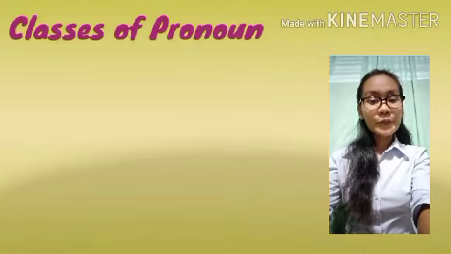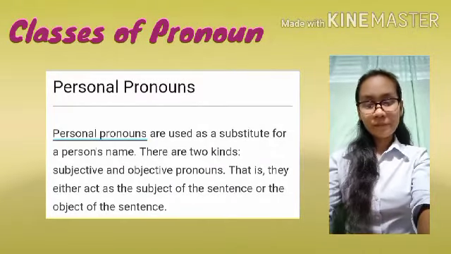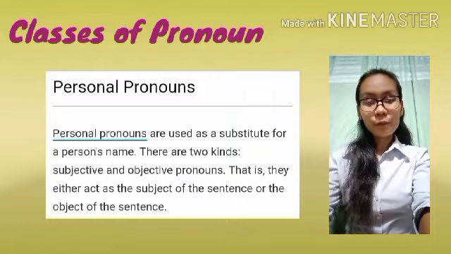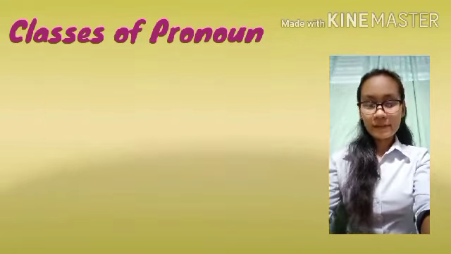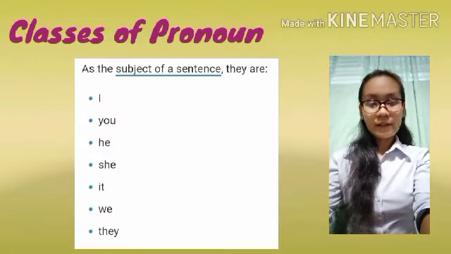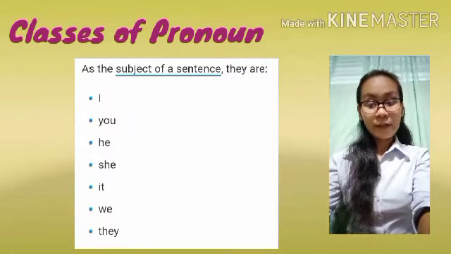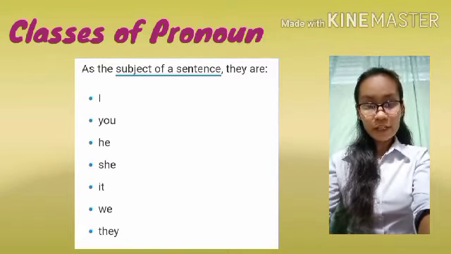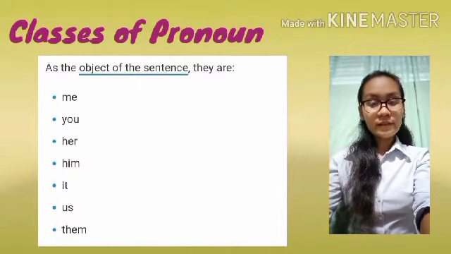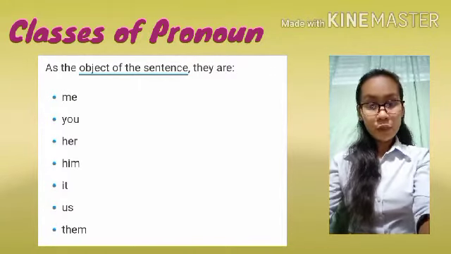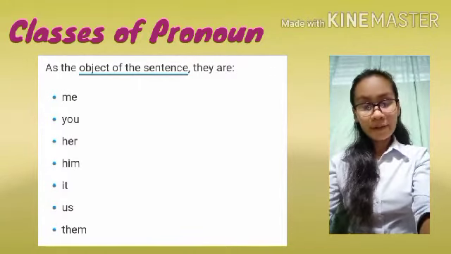Personal pronouns are used as a substitute for a person's name. There are two kinds of personal pronouns. These are the subjective pronouns and the objective pronouns. That is, they either act as the subject of the sentence or the object of the sentence. As the subject of the sentence, they are I, you, he, she, it, we, and they. As the object of the sentence, they are me, you, her, him, it, us, and them.